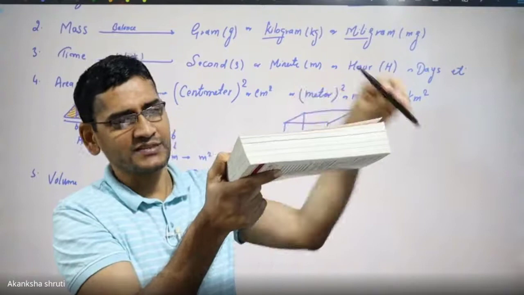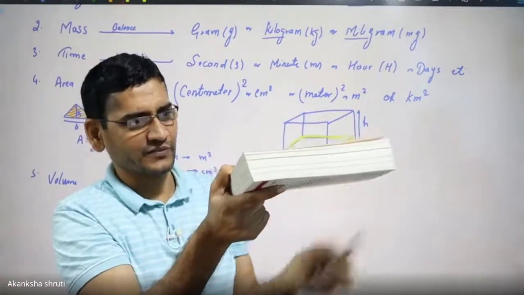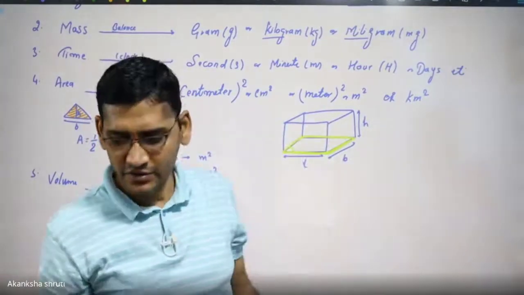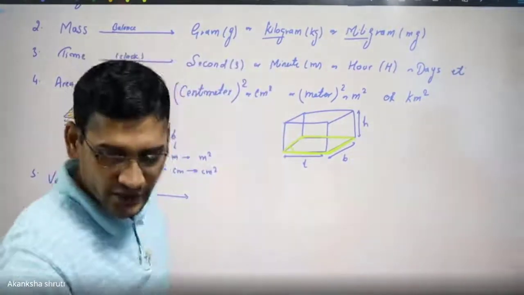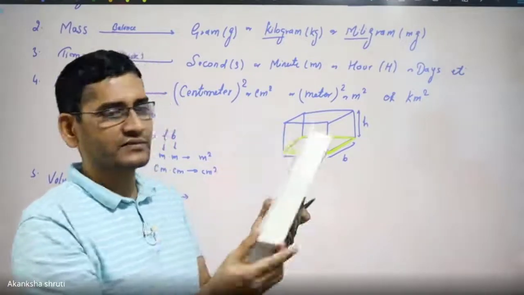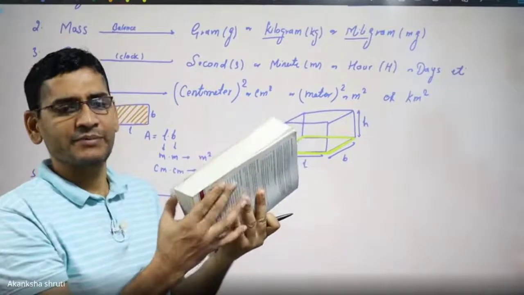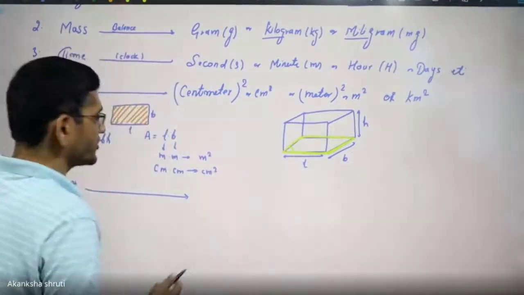Though I may place it side by side anywhere, exactly in between this I cannot. For that we need to remove it. So that's why space is also occupied. If it is a solid one, nothing can be placed inside, but if it is a hollow one, something may be placed inside also. So how is the volume calculated, students?